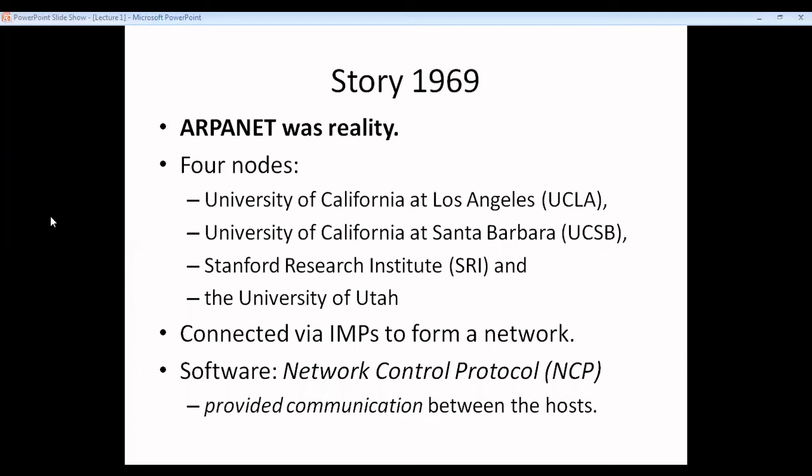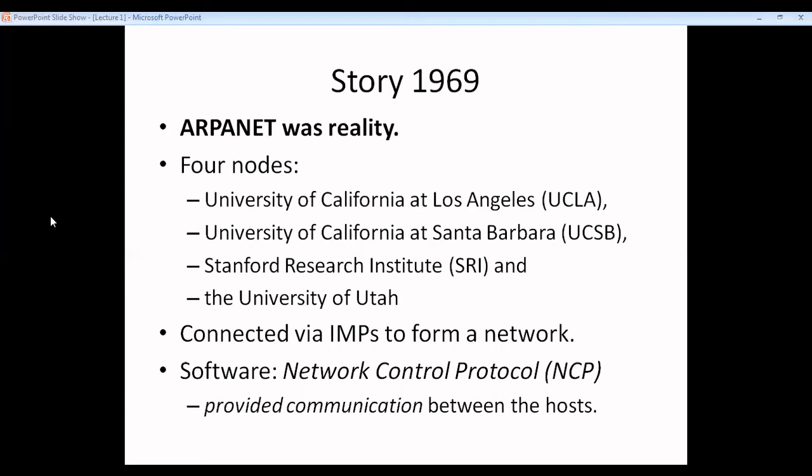Now, ARPANET was working with 4 nodes. One at UCLA, University of California, Los Angeles. Another node at University of California at Santa Barbara. Another at Stanford Research Institute, and the fourth at University of Utah. So at these 4 places, the computers were there and they were connected, and they were able to communicate their findings. They were connected using the IMPs.